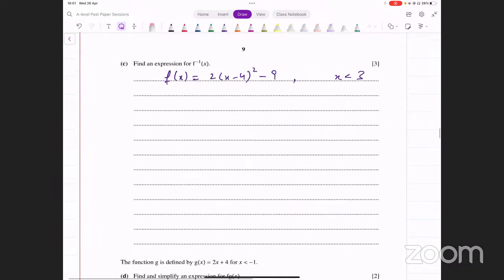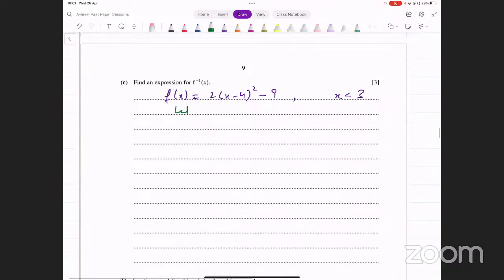Now, how do we start? We say let y equals f of x. That gives you y equals 2 into x minus 4 whole squared minus 9. Now you need to make x the subject, so you can take 9 to the other side, and that gives you x minus 4 whole squared equals y plus 9, and then divide by 2.